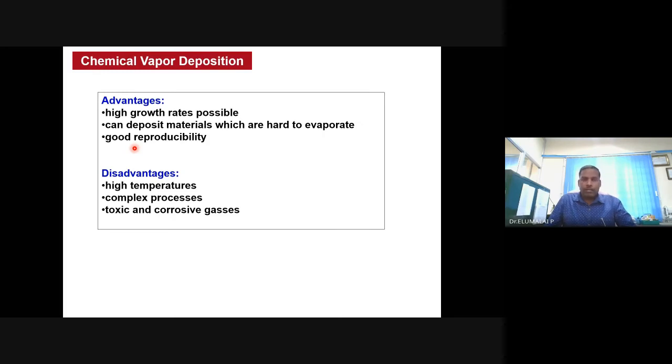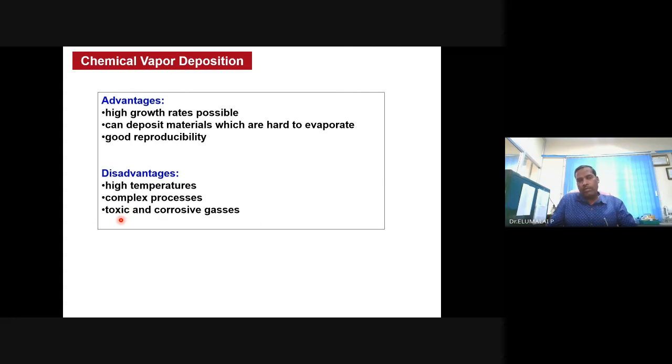But there are demerits associated with this method also. It involves high temperature, definitely 500 degrees, 1000 degrees, sometimes more than 1000 degrees, which is not risk-free. And sometimes the reactions are complex because the starting material may be very complex.